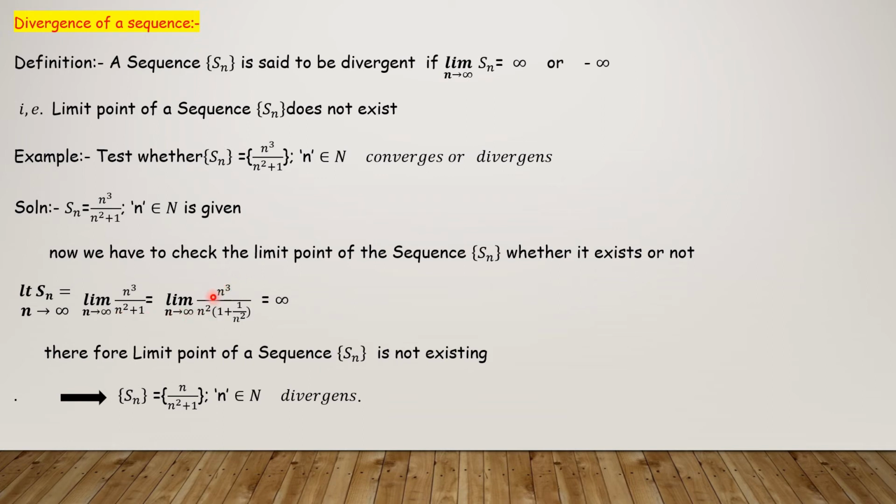So n cube by n square gets cancelled, leaving an n term. That is infinity by 1 plus 1 by infinity. 1 by infinity is 0, and infinity by 1 is infinity. So here plus infinity exists, which is an infinite number. Therefore, the limit point of the sequence Sn does not exist. Hence the given sequence Sn diverges.